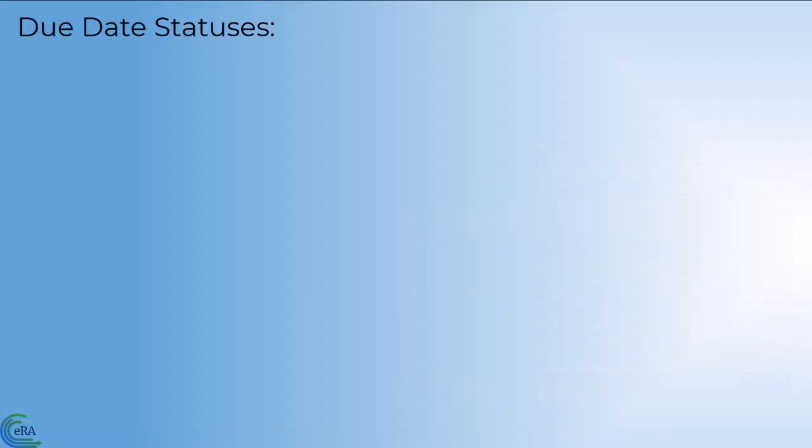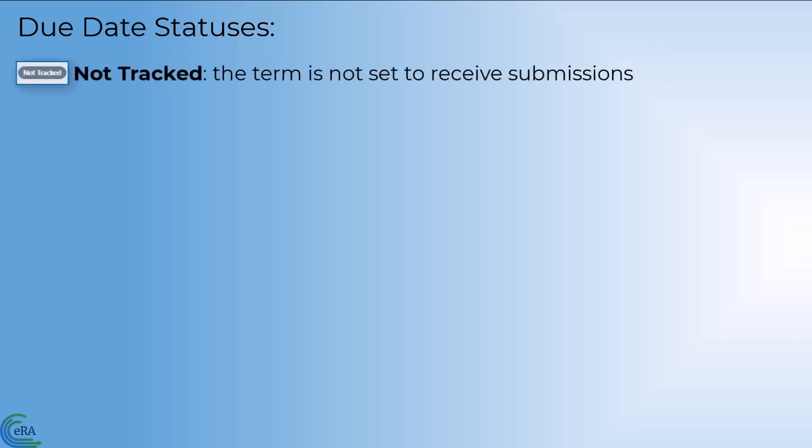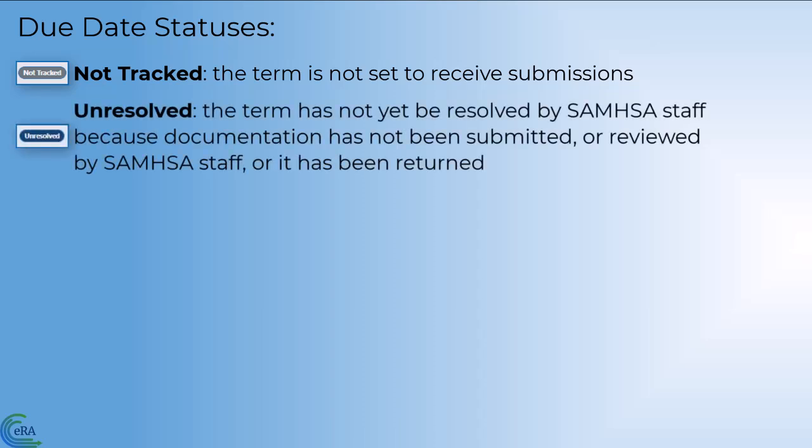Status options are: Not tracked. A status of not tracked means the term is not set up to receive submissions. Consult the full term contents to determine if submission is required elsewhere. Unresolved. The tracked term has not yet been resolved by SAMHSA staff, either because you have not submitted documentation, SAMHSA has not begun to review your submission, or your submission was returned, to allow for additional documentation.